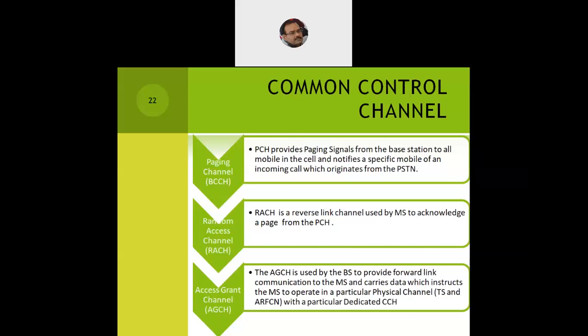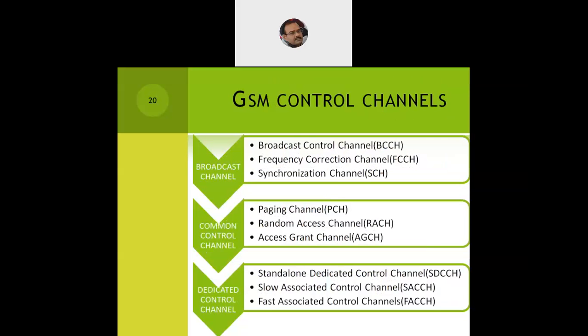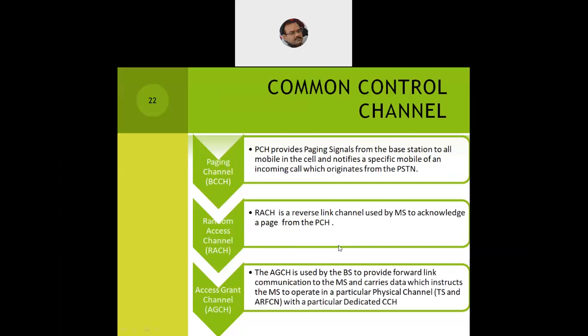Now these are all the channels which are part of the first category, the broadcast channel. We have discussed these three channels very briefly: broadcast control, frequency correction, and synchronization. Now come to the second category, what we call the common control channel. We'll see a line or two about the paging channel, the random access channel, and the access grant channel. The paging channel provides a paging signal from the base station to all the mobiles in the cell, and it also notifies a specific mobile of an incoming call, if it is coming from the PSTN, the public switched telephone network.